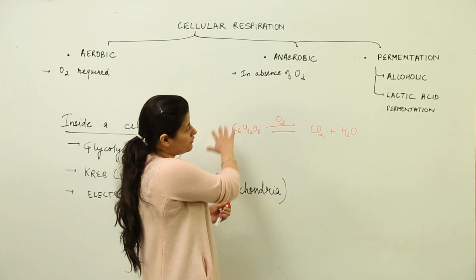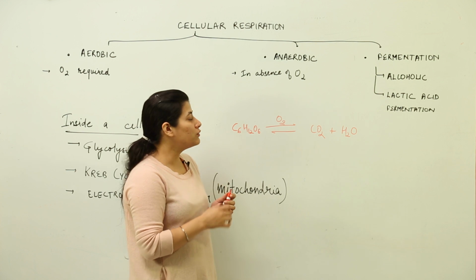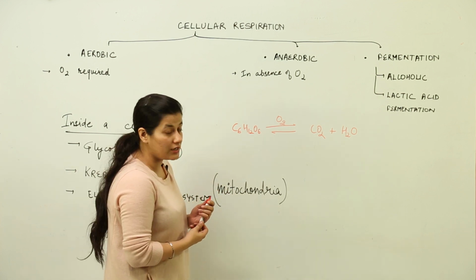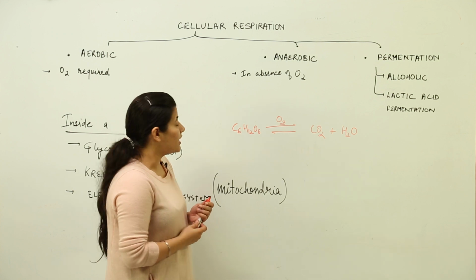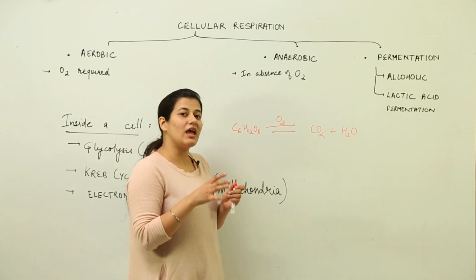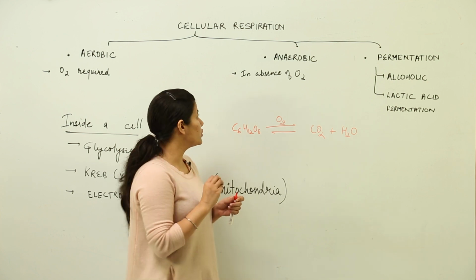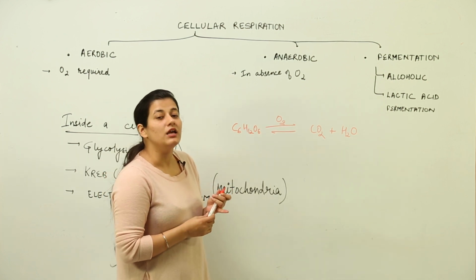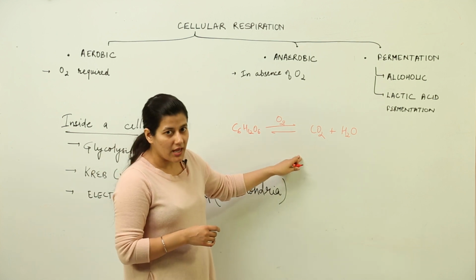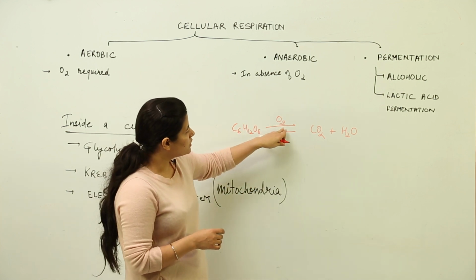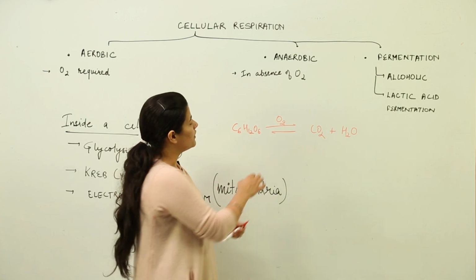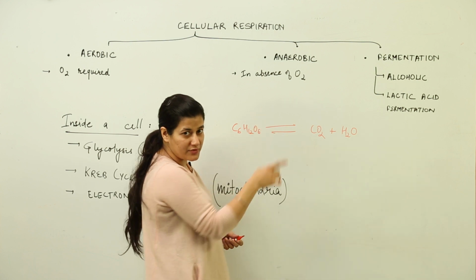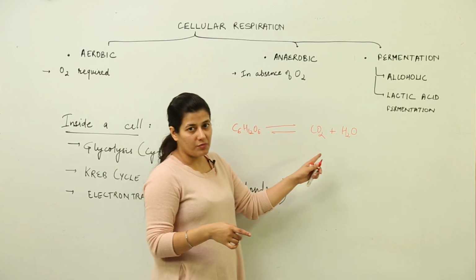So this process of breakdown is respiration, not the one which we think otherwise, that is taking in oxygen and giving out carbon dioxide, though that is also involved in the case of humans. But inside every cell, whatever cell we are talking about, whether it is a plant cell or a prokaryotic cell, this process has to take place. In aerobic respiration, it is going to take oxygen. In anaerobic respiration, it is not going to take oxygen and it would happen in the absence of oxygen, but the outcome would be similar.